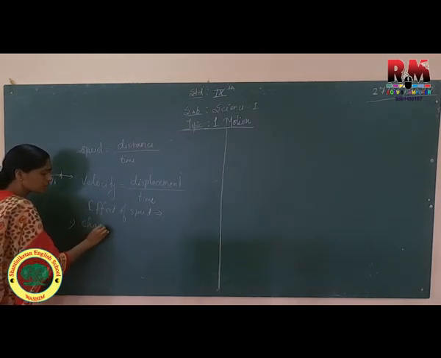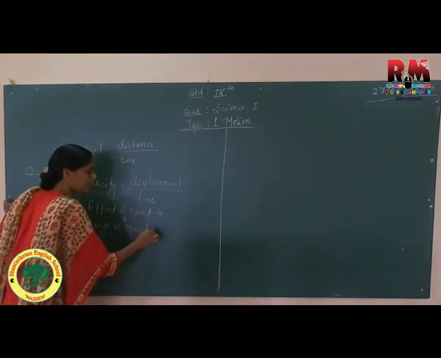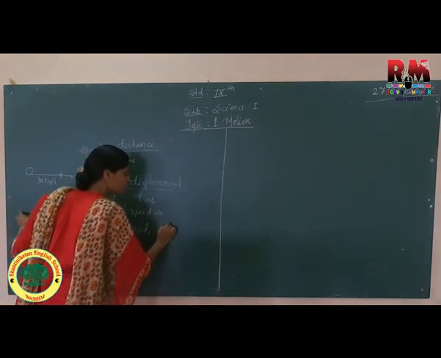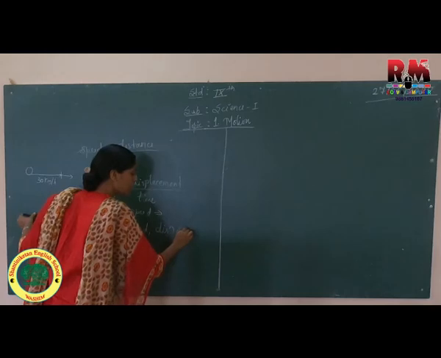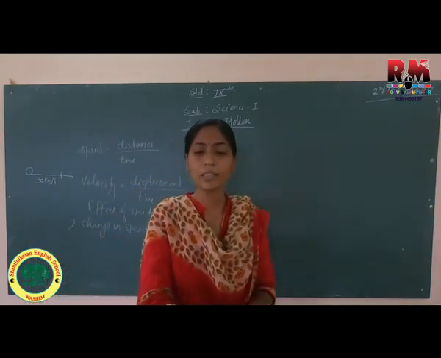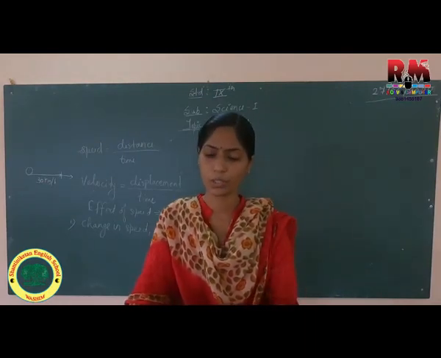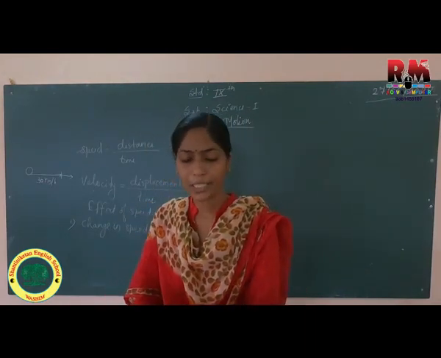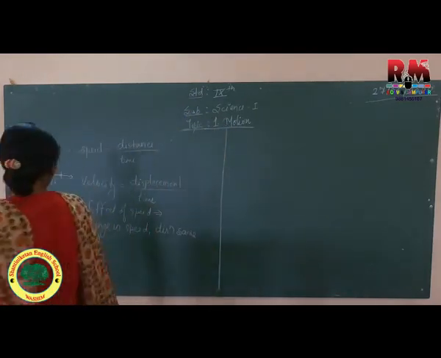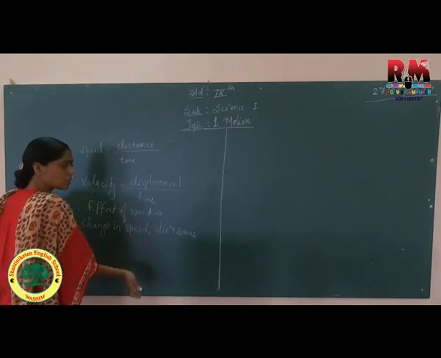so there is a change in speed and direction is not changed. Direction is the same. So I can say there is an effect on the velocity. Velocity will also change if we change its speed, with the direction the same.